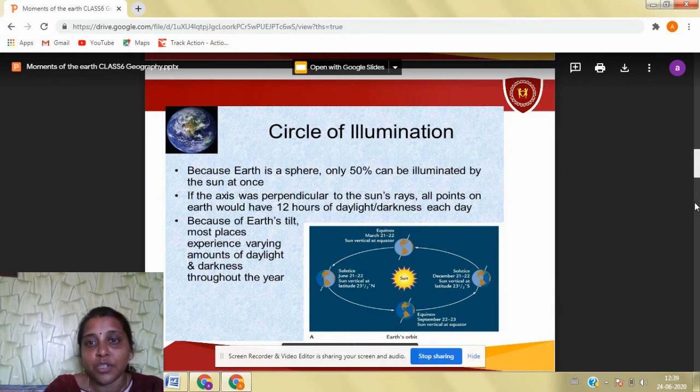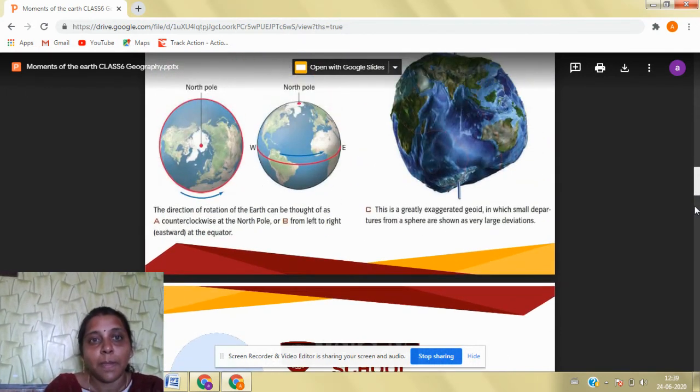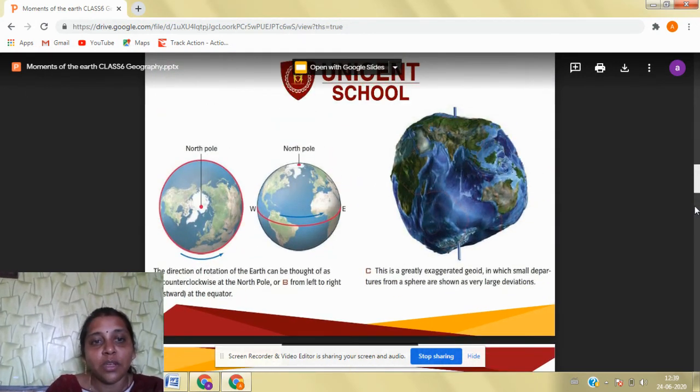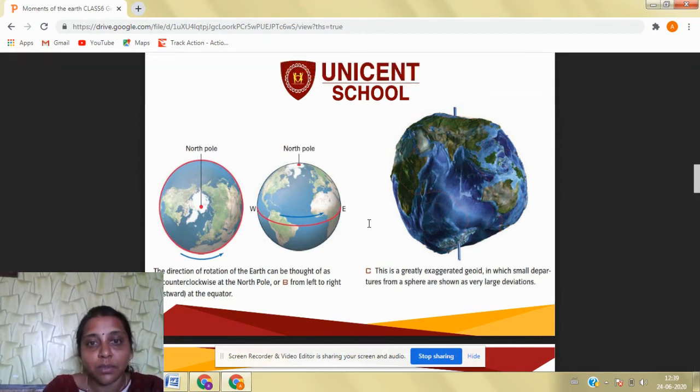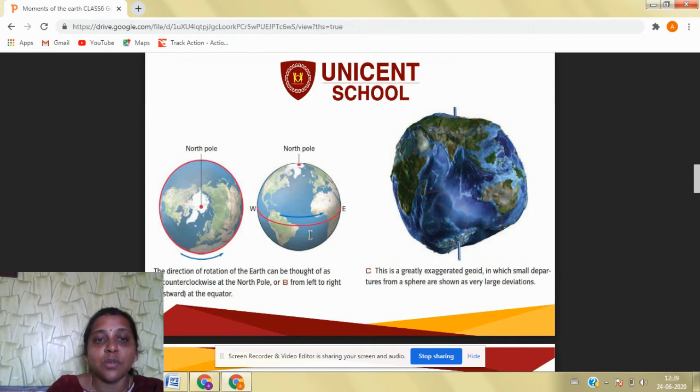Circle of illumination. Children, the direction of the rotation of the Earth, as we can see from the North Pole, is anti-clockwise.